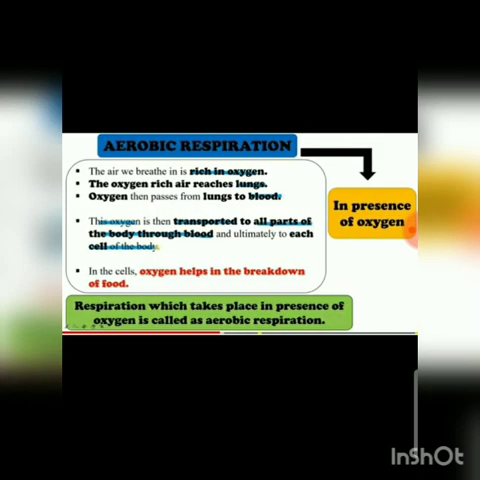In aerobic respiration, the air we breathe is rich in oxygen. The oxygen-rich air reaches our lungs, and the oxygen then passes from the lungs to the blood. This oxygen is transported through the blood to all parts of the body and ultimately reaches the cells of the body, and in the cells the oxygen helps in the breakdown of food.